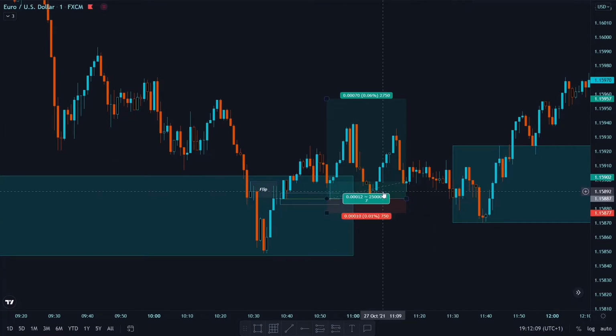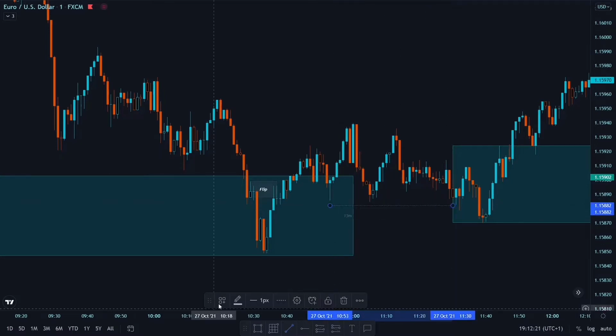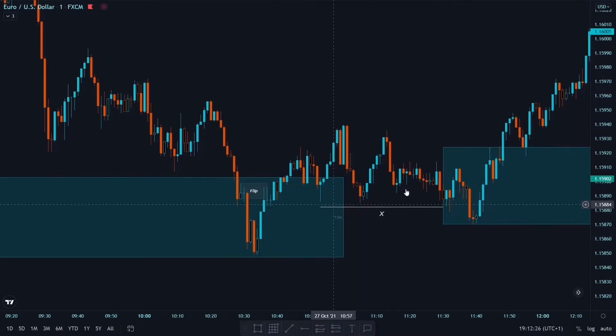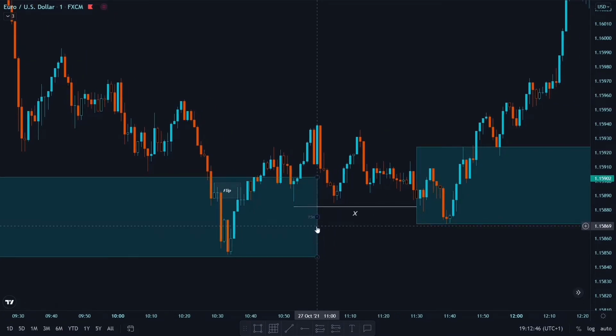All of this becomes liquidity, as you can see. Wait a minute, so all of this became liquidity. We swept this liquidity, we came to this extreme. So we get a change in characteristics here. We came to this extreme, but I didn't place my buy limit here.